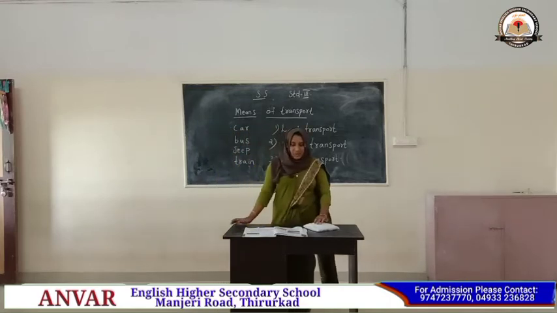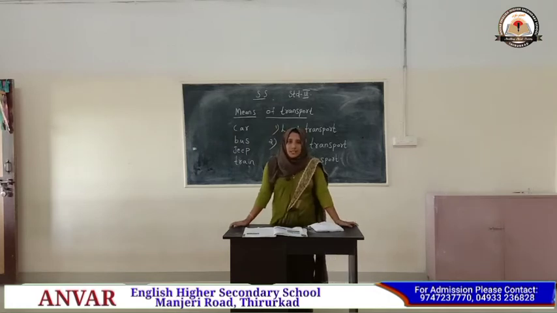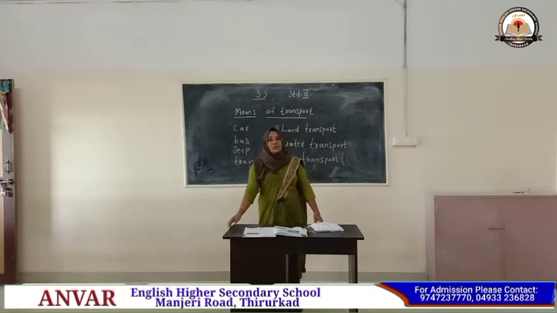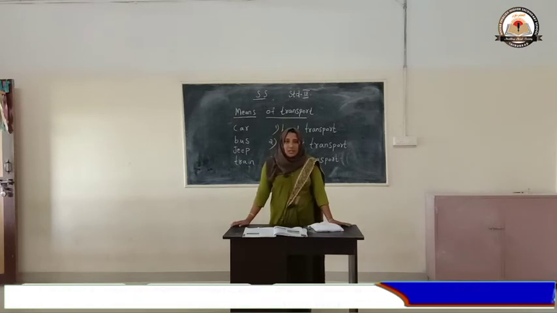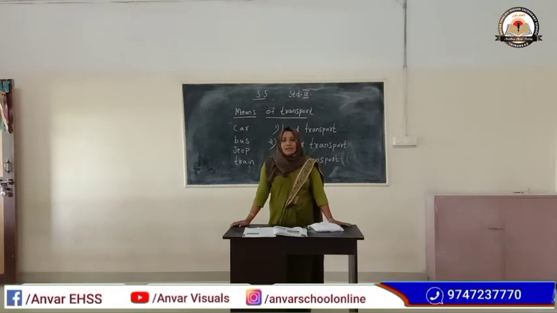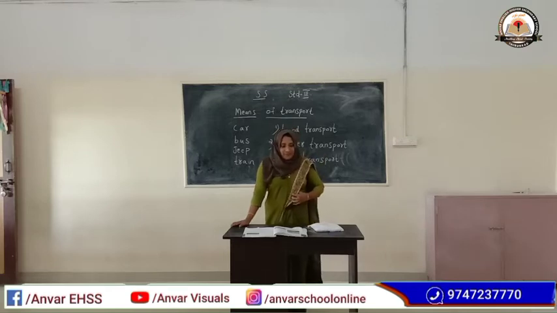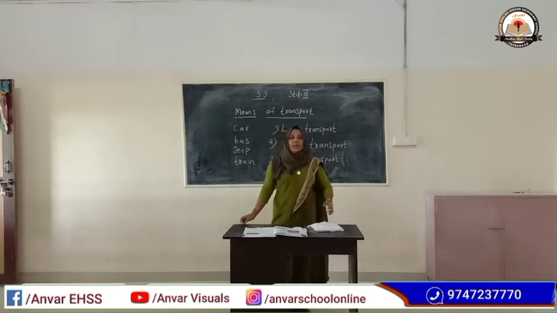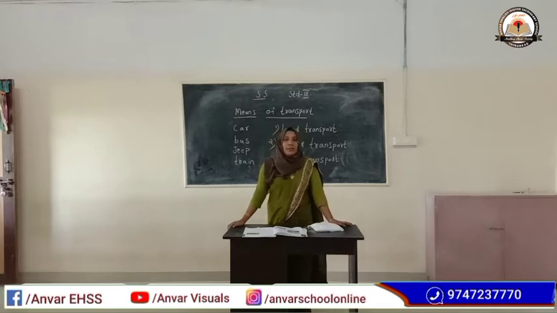Land transport includes roads and railways. An example of land transport is car, bus, jeep, train, etc. In earlier times, people used camels as a vehicle.